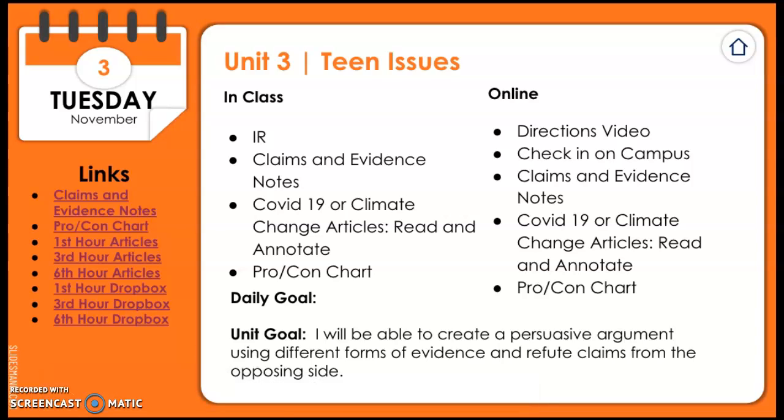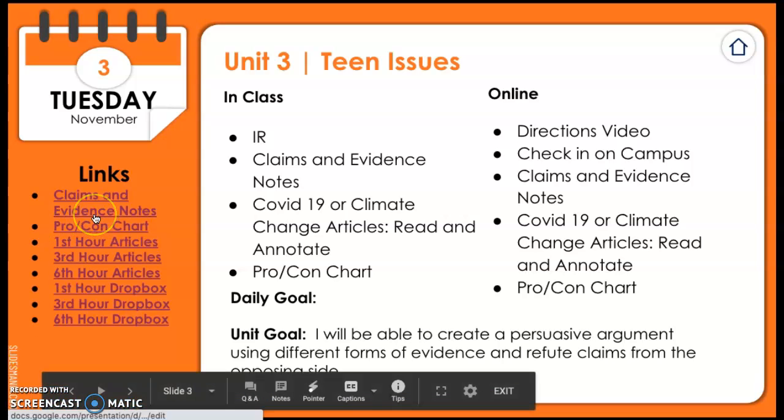Today we are going to work on our teen issues unit and we're going to look at our first issue, which is COVID-19 or climate change. So what we need to do first though is go through claims and evidence notes. So you can get there by clicking on this.